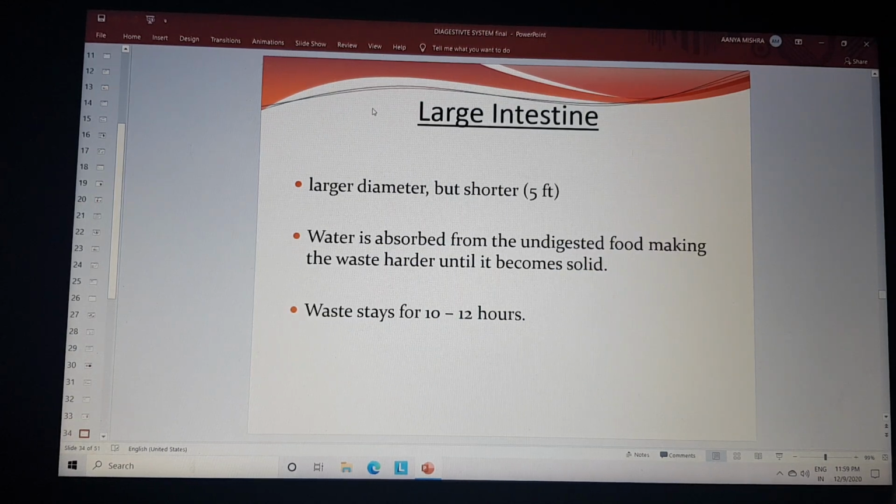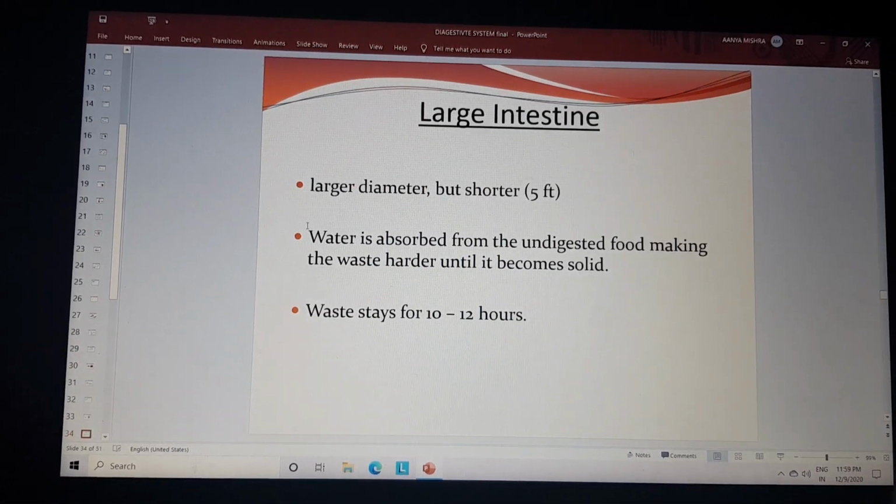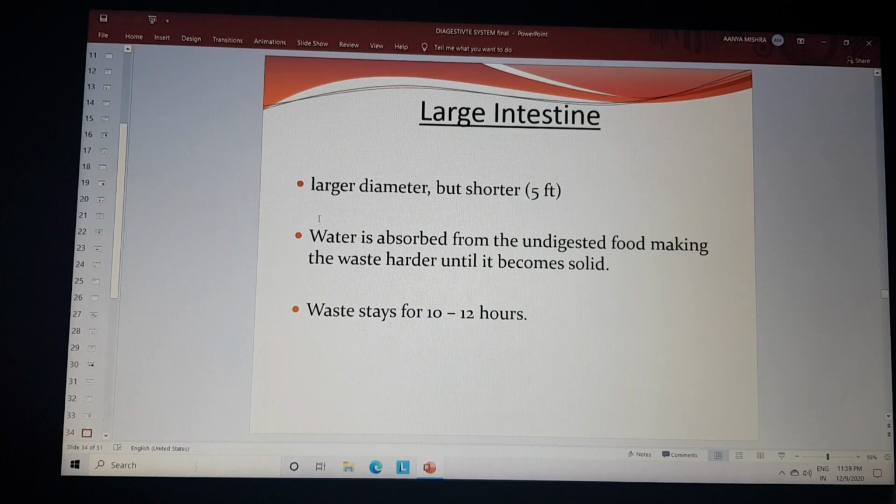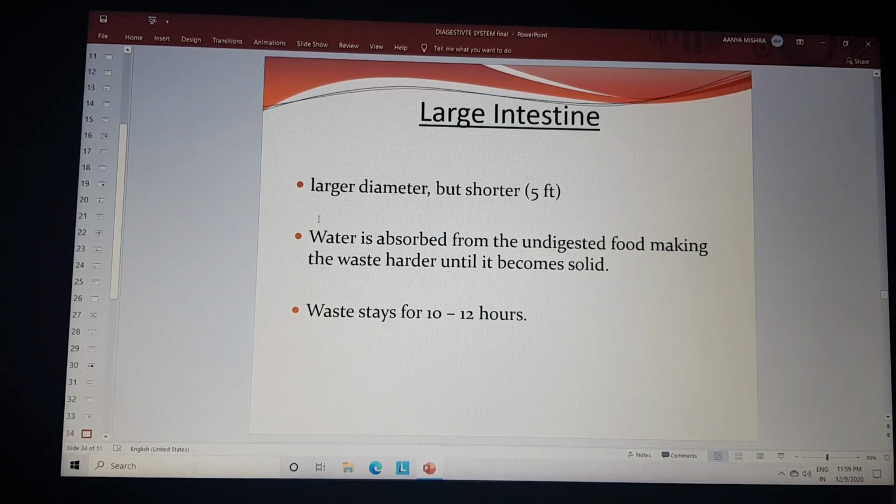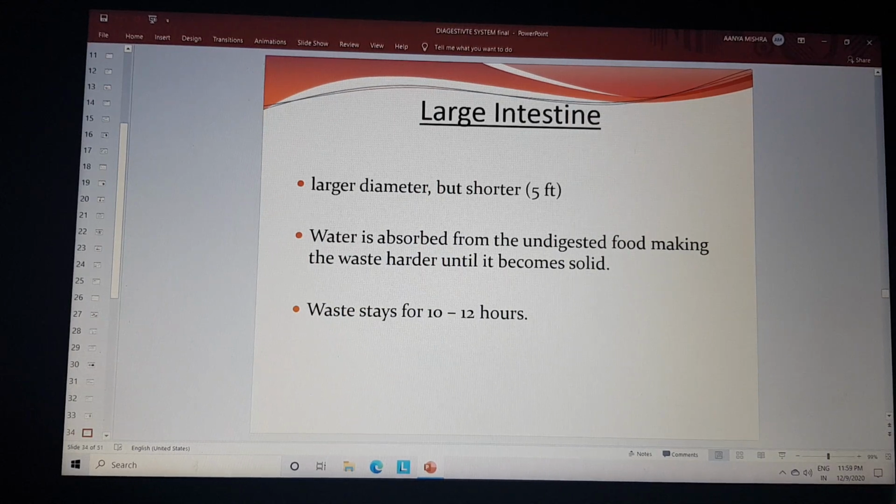Then the large intestine has a larger diameter but is shorter in length, only about 5 feet. Water is absorbed from the undigested food material. The waste is hardened until it becomes solid. The waste stays for 10 to 12 hours in the large intestine.